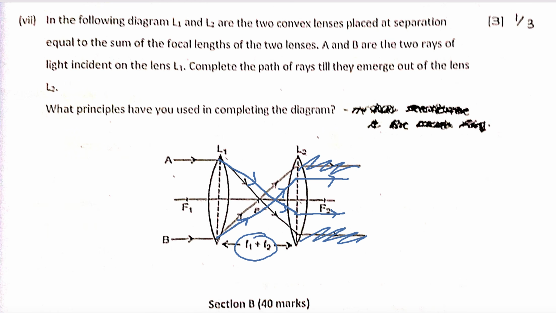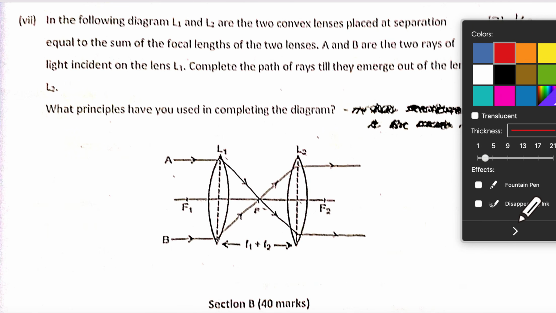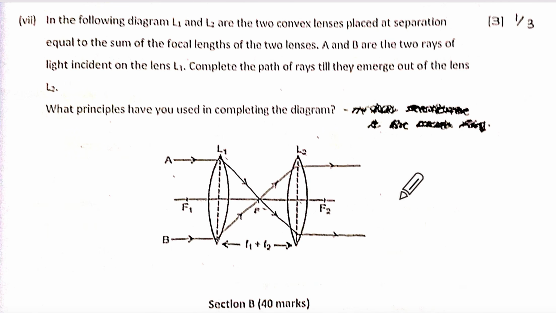Okay. Now, how could they have tricked you for this diagram? Do you want to know? They could have taken this, see this, and this is fatter. So, the thinner the lens, more will be the focal length. Understood what I'm saying?